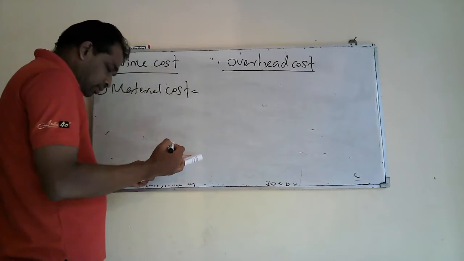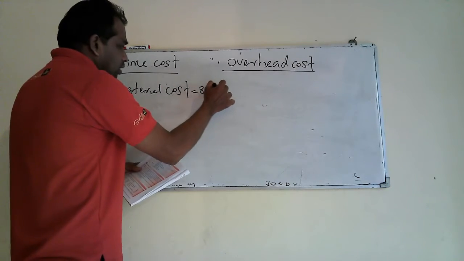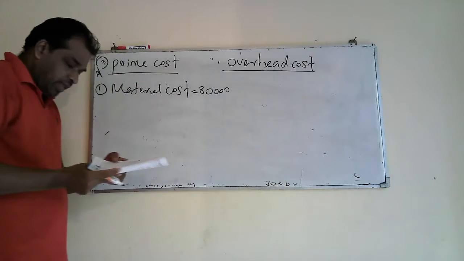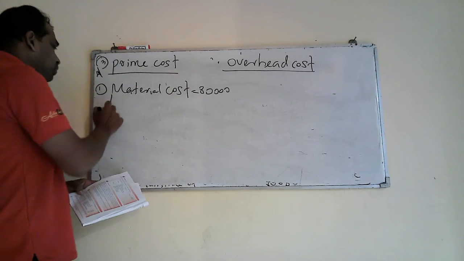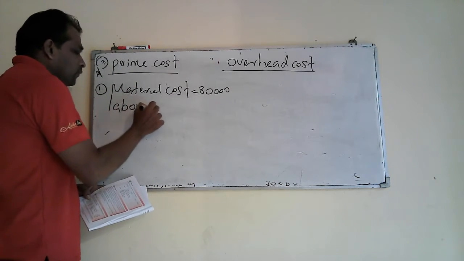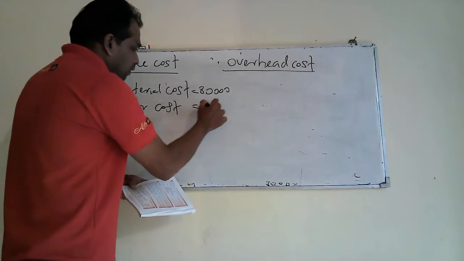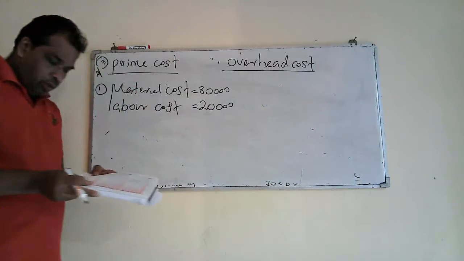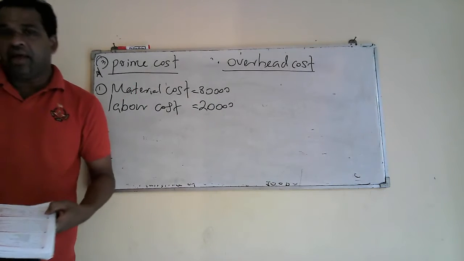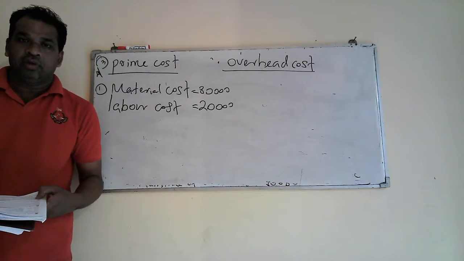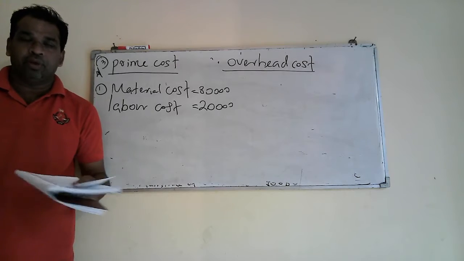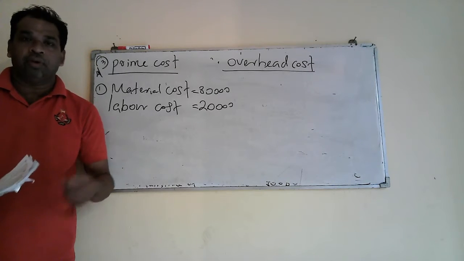Material cost equal 80,000, right? Then labor cost, labor cost equal 20,000. Here you are given packing cost. I will take it as direct cost because sometimes packing cost will be direct, because it depends on the number of packets.